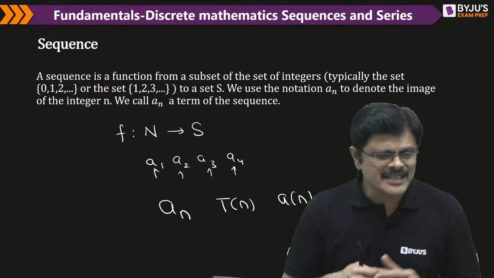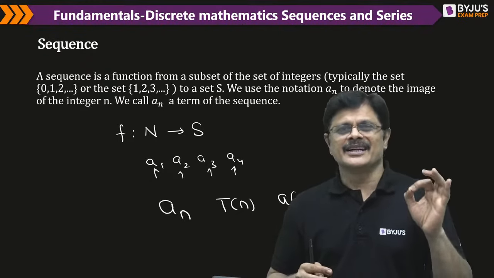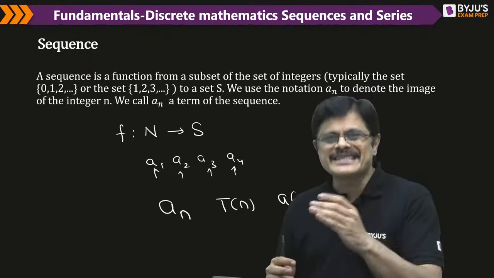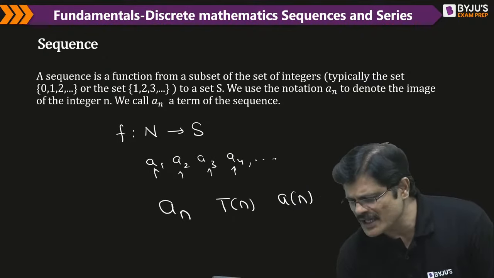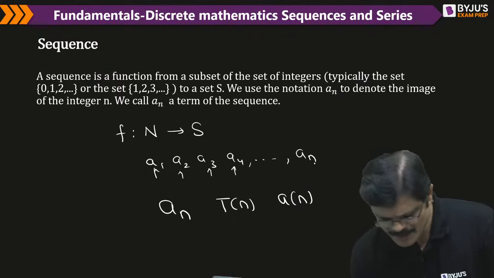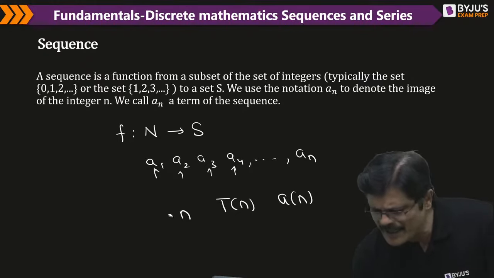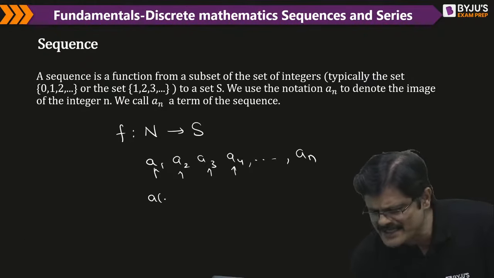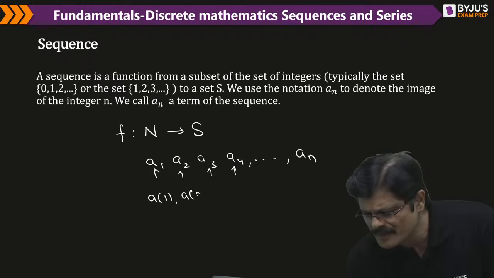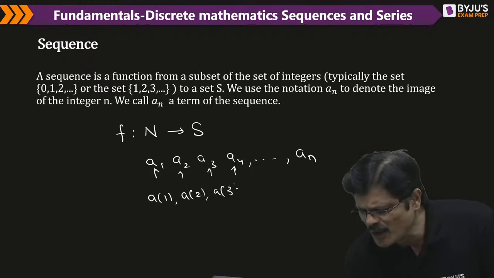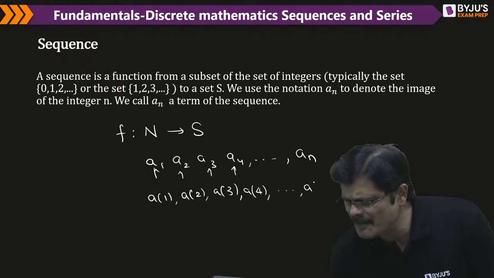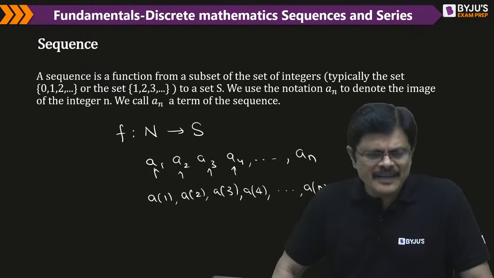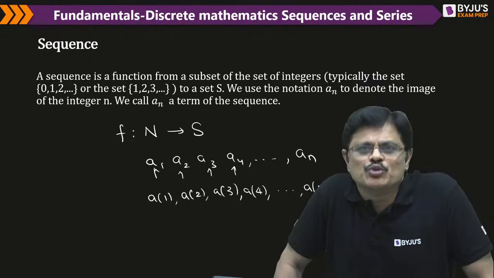So when it continues, it goes on like this. We are very happy with this basic notation, but you may find the same notation written differently also. You should not worry about it. They are all different ways of expressing the same idea.